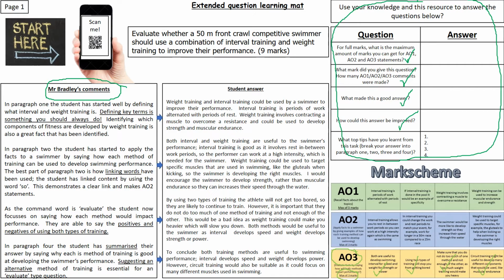Now for this final question, I almost want you to think of what is almost a summary of good practice. So for paragraph 1, like I've highlighted, what could you summarise is really important to include in your paragraph 1? And the same with paragraph 2. What message was I trying to get across to you in paragraph 2? What message was I trying to get across in 3? And what message was I trying to get across in 4? And I just want you to summarise what you think each one of those paragraphs was actually about. Press pause whilst you complete that task.